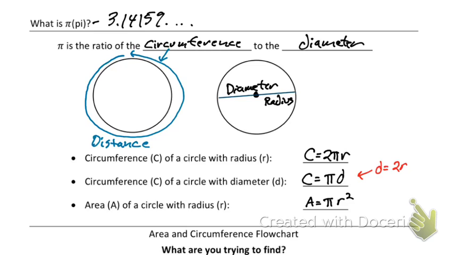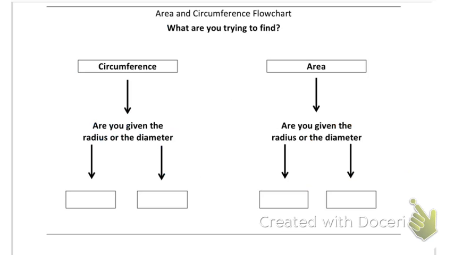Now, really quick, we can know the 2 pi r, we can know the pi r squared, but we're just going to have a little flow chart depending on what you know. So when we're doing our circumference, let's say I just know the radius. We're going to go with our circumference, and the formula is just 2 pi r.